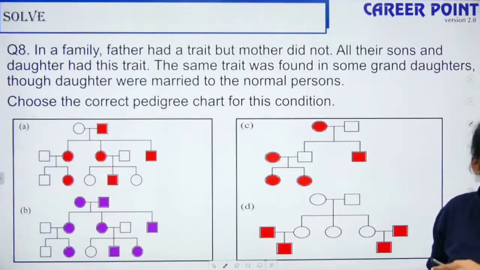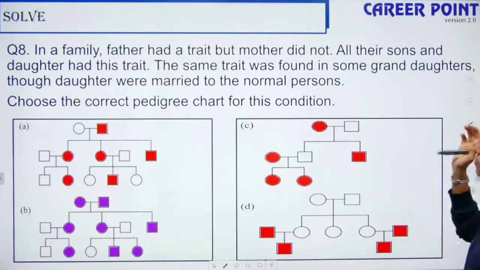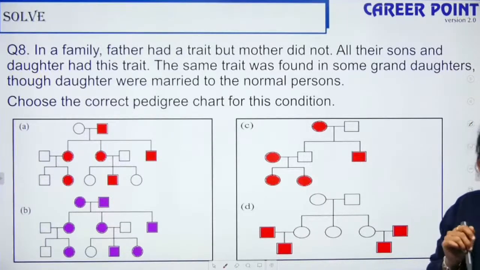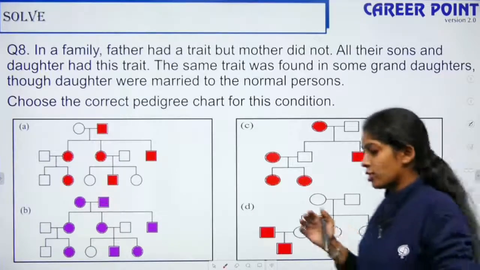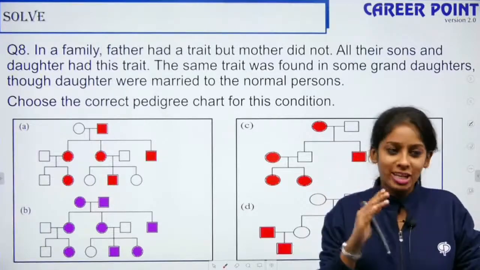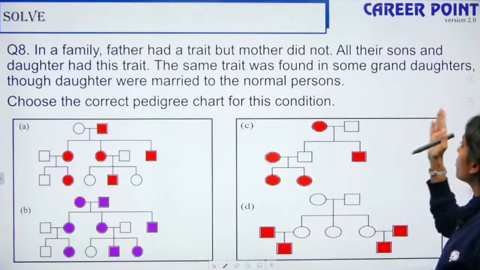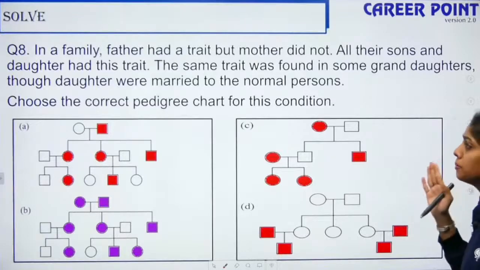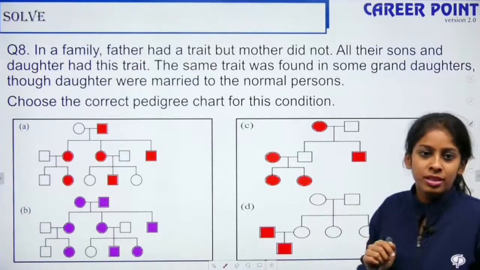Okay, so moving further to the next question. These were all your homework, I hope you have solved. In a family, father had a trait but mother did not. All their sons and daughters had this trait. But here one auntie, that is very rare. But baldness is a Holandric character. The same trait was found in some granddaughters, though daughters were married to normal persons. So choose the correct pedigree chart for this condition.